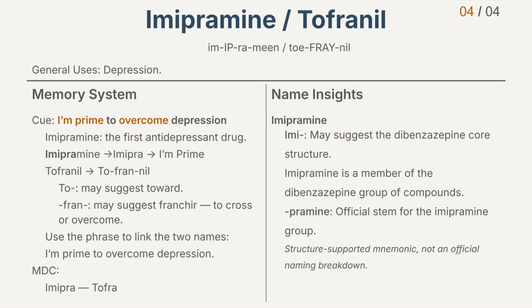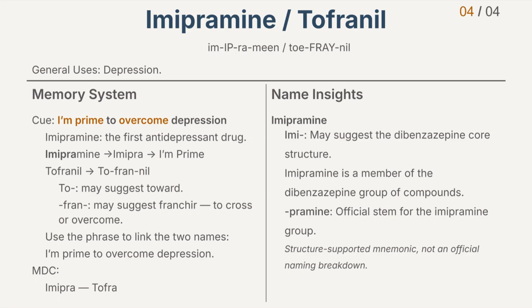Again. I'm primed to overcome depression. This phrase links the two names. I'm prime points to Imipramine. To overcome helps connect you to Tofranil. Now let's lock in the names with the minimal distinctive chunk method. Imipra, Tofra. Imipra, Tofra. Repeat these chunks as many times as you need.